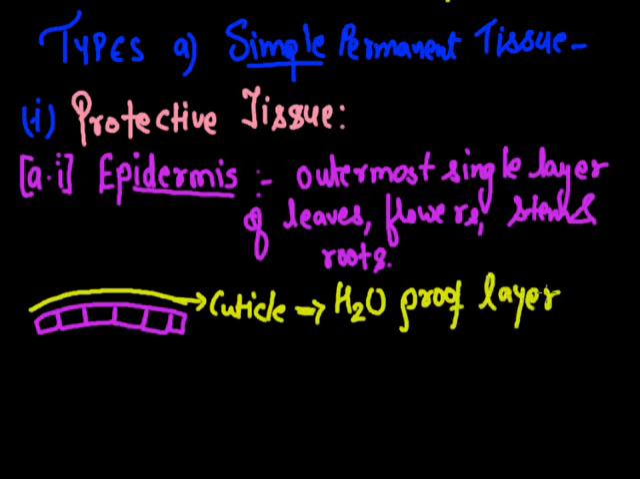The cuticle is a waterproof layer. Why is it waterproof? Because it is made up of a waxy substance called cutin, which is secreted by the epidermal cells. An important point: the cuticle is very thick in xerophytes, which are plants that live in the desert. It is an adaptation to conserve water in the leaves.